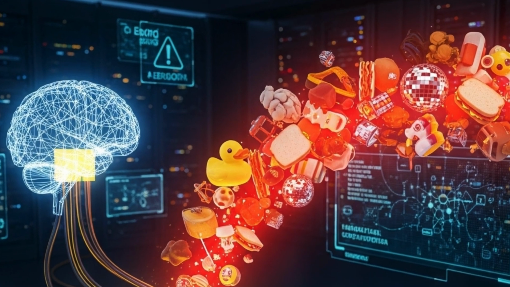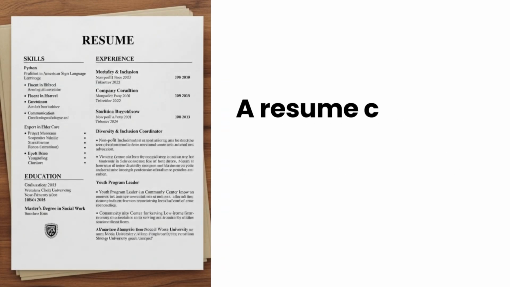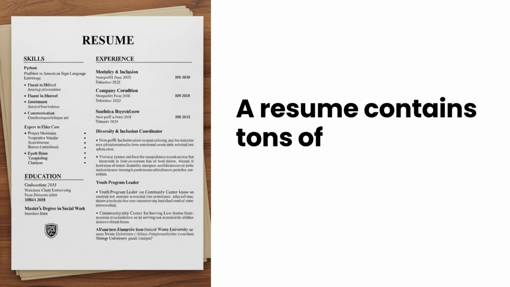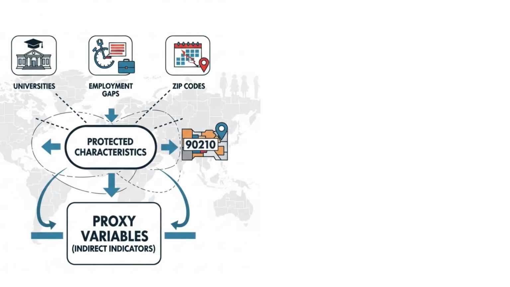Step 2, feature selection and proxy variables. Next challenge, choosing the right features. This is where many well-intentioned AI systems go wrong. A resume contains tons of information. Skills, experience, education, previous companies, even writing style and formatting. Some of this is relevant to job performance. Some of it isn't, and some of it is secretly correlated with protected characteristics. These are called proxy variables.